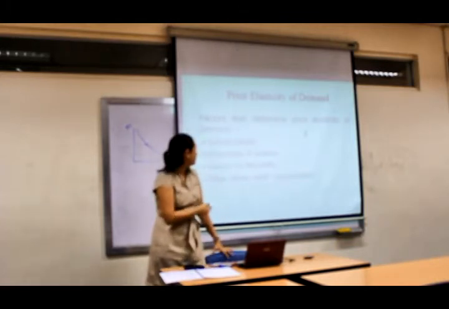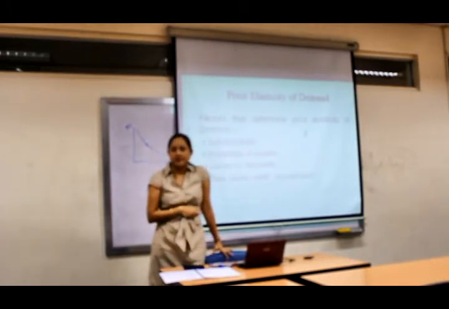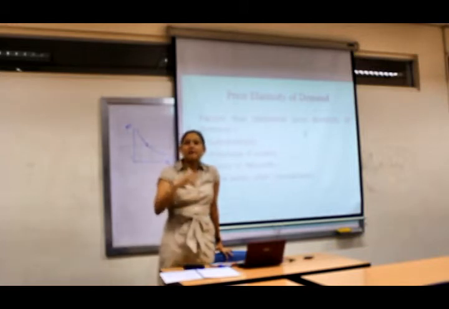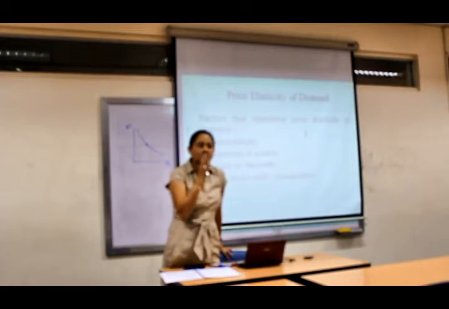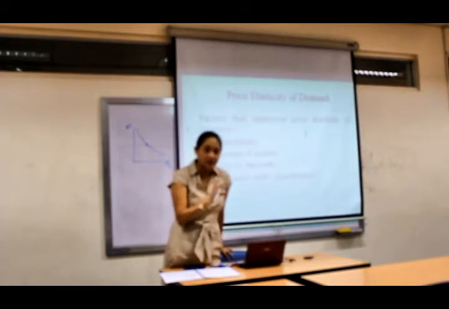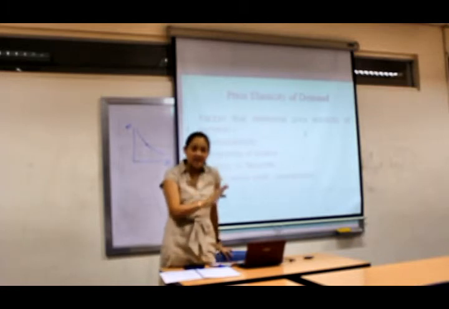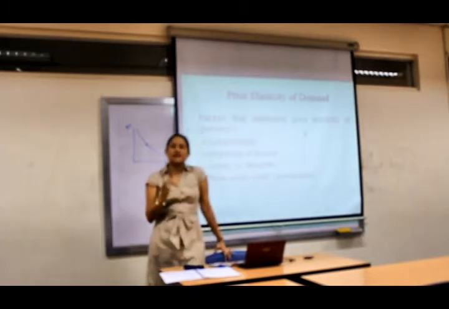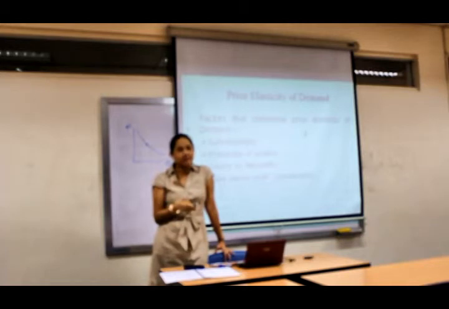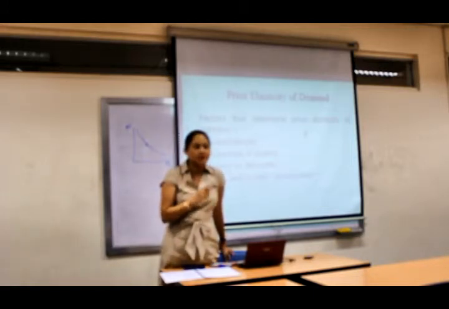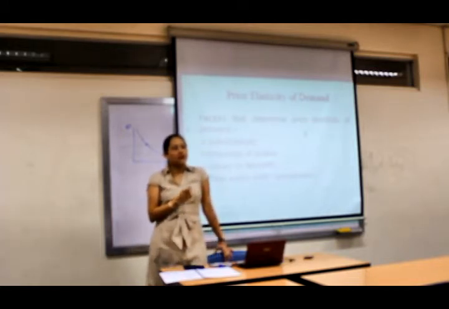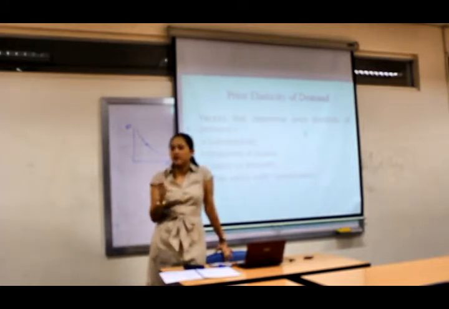Okay. Second, proportion of income. Depending on how important or how basic a good is, how much of your income it takes up, it will probably be elastic or inelastic. So let's take the case of a middle-class family. I think here in Pampanga, the average family size is 4, at least 2 children, right? Okay, let's give this family an income of 20,000 a month. Now, of that 20,000 a month, where do you think the biggest portion of income is used for?